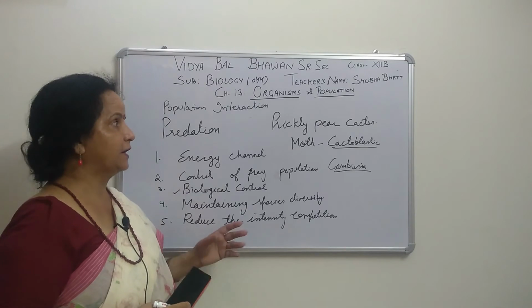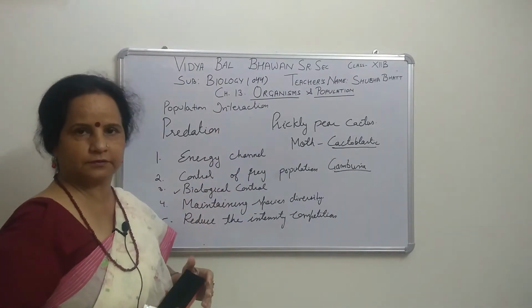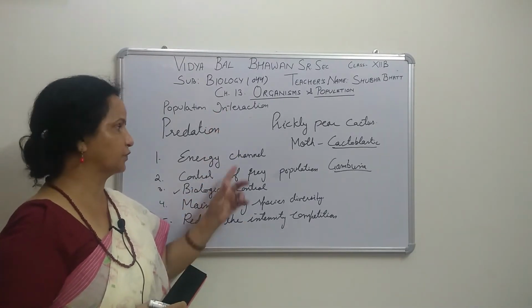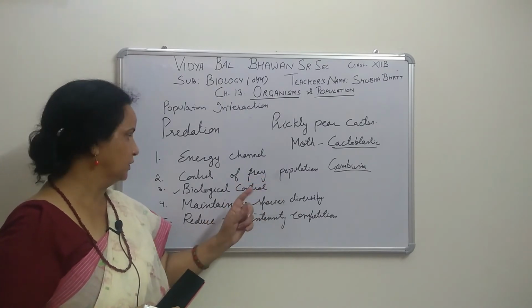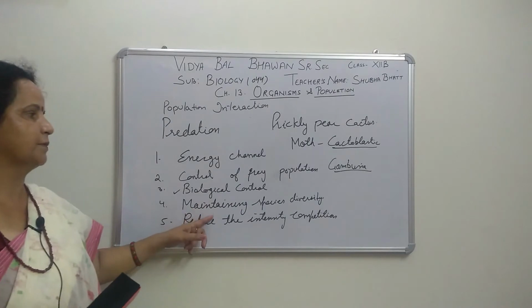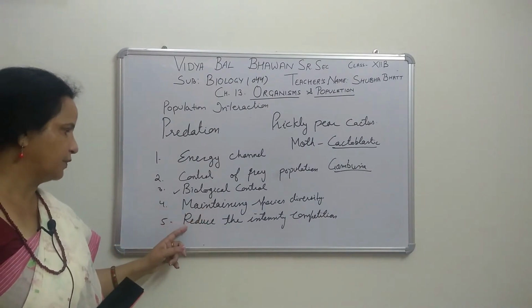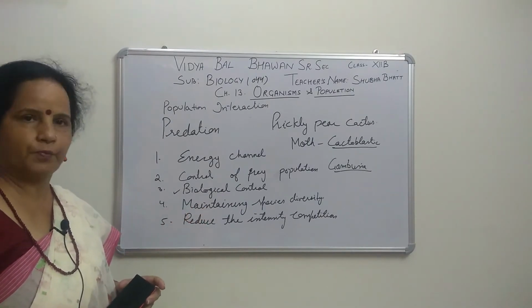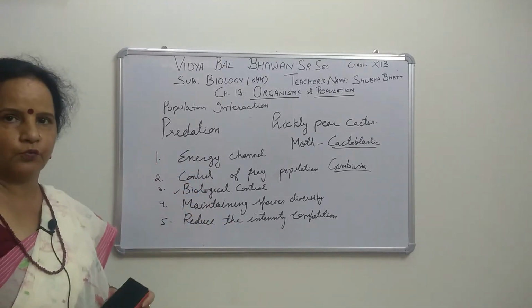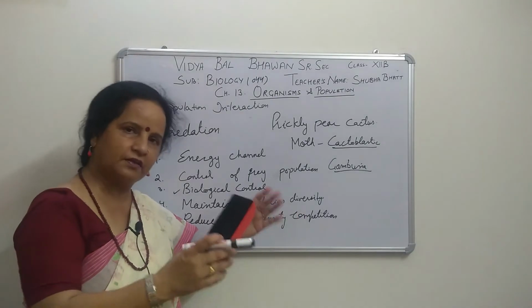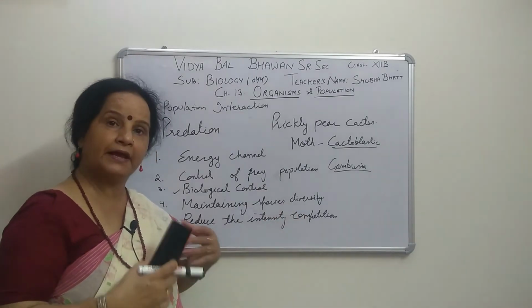So predation is important: first, from the energy point of view; second, control of prey population; third, biological control; fourth, maintaining species diversity; and fifth, reducing the intensity of competition. The last one I am giving: if predators are removed, all those species surviving there will become extinct.